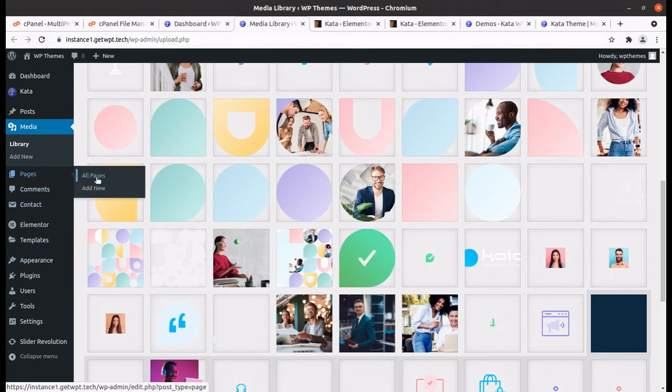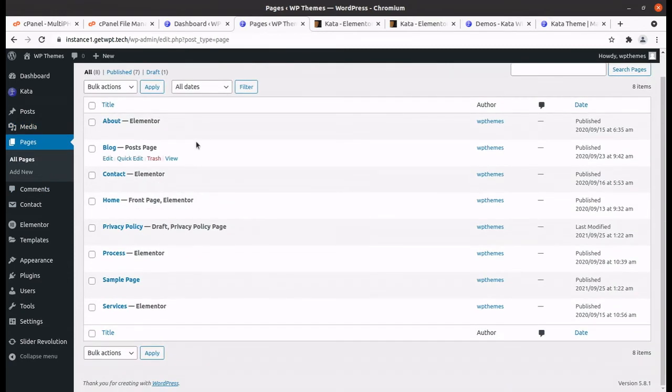It is good. And all pages we got, so we have only those pages which we are going to use. In fact only the home page has been provided in the demo content, and the rest we have to make our own. So services is also here, and process.